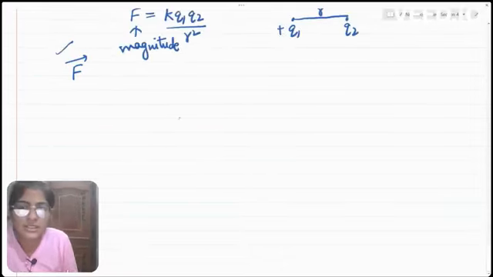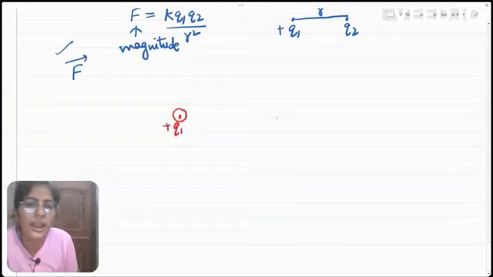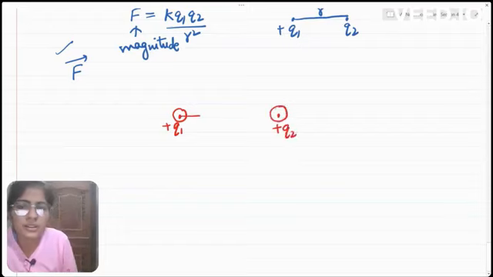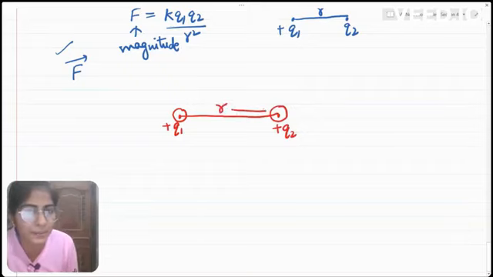For that, we are considering, let us say, again a charge plus q1 and another charge plus q2, where the centers of both the charges are separated by distance, let us say r.